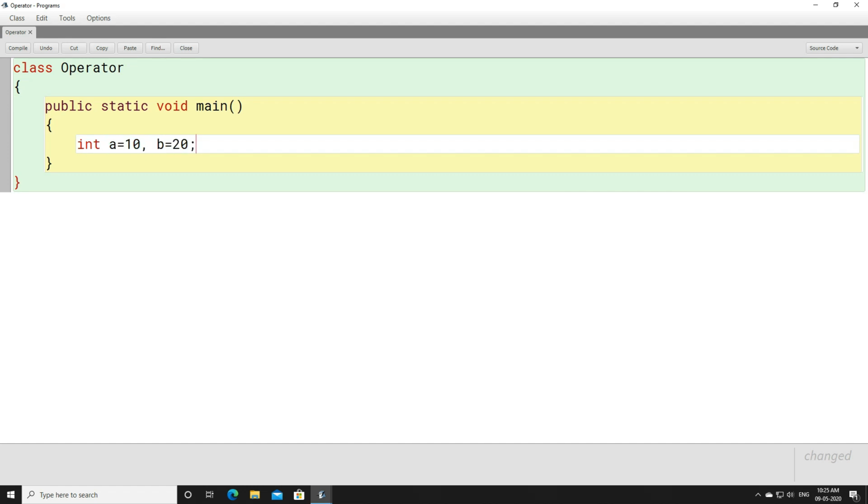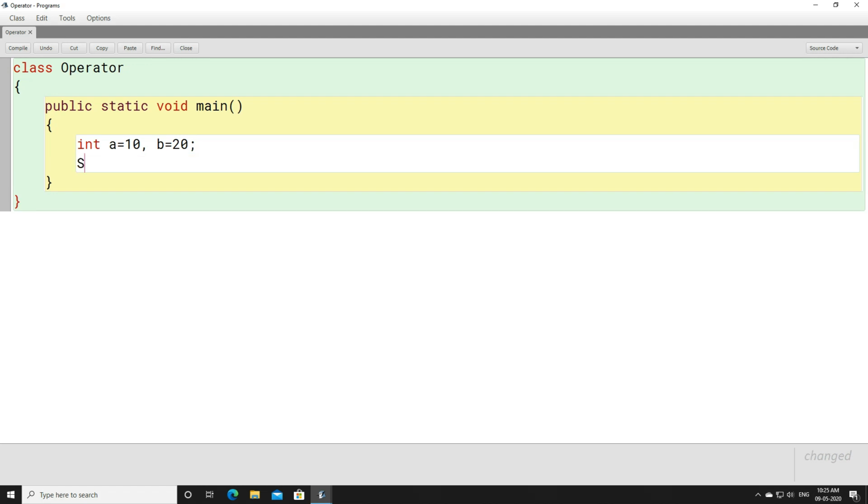And semicolon is used to represent that we have come to the end of this line and we can start with a different statement. Semicolons are always used to represent the end of a line. In this example you can see we have one separator, a second separator, a third separator, comma, and this is the fourth separator.